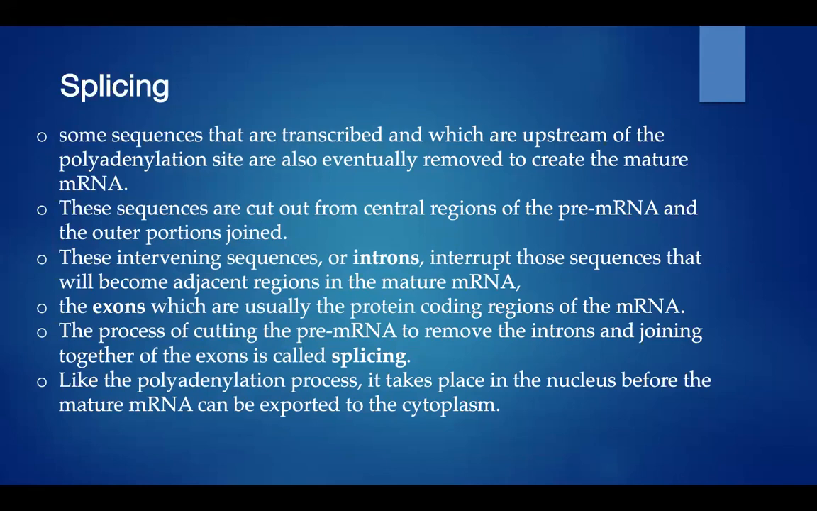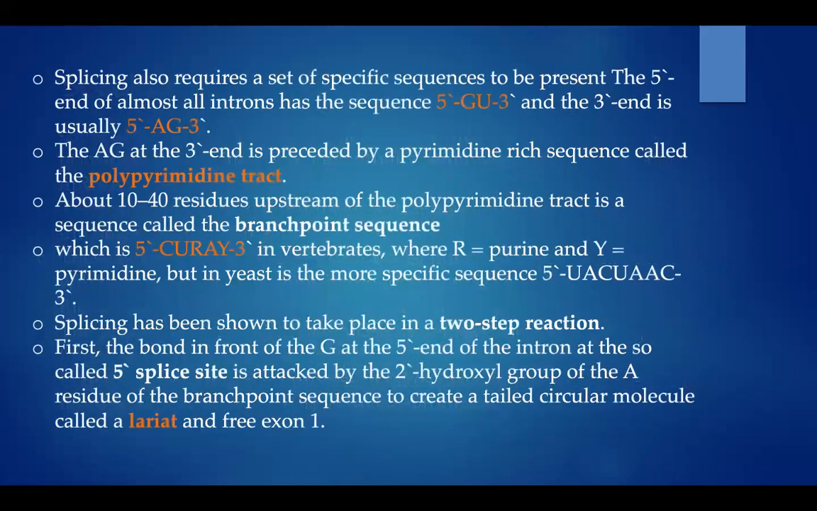The exons, which are usually the protein coding regions of mRNA, and the process of cutting the pre-mRNA to remove the introns and joining together the exons is called splicing. Like the polyadenylation process, it takes place in the nucleus before the mature mRNA can be exported to the cytoplasm. Splicing also requires a set of specific sequences to be present.